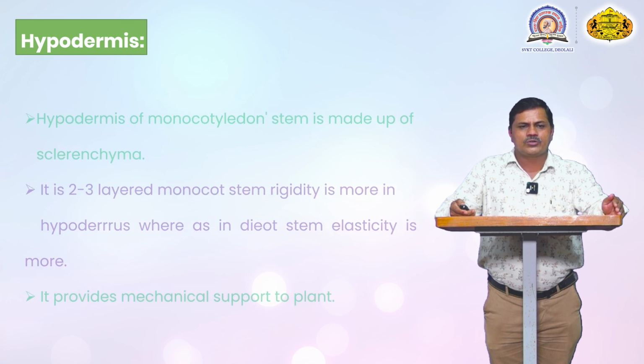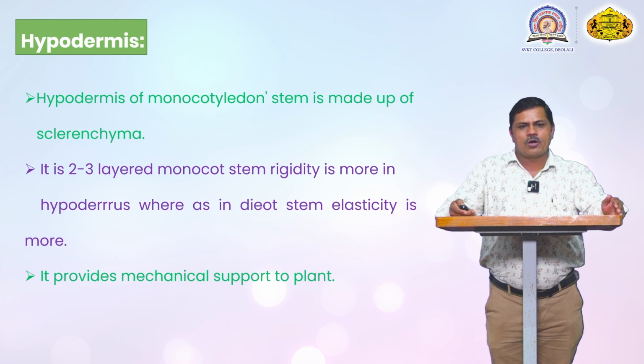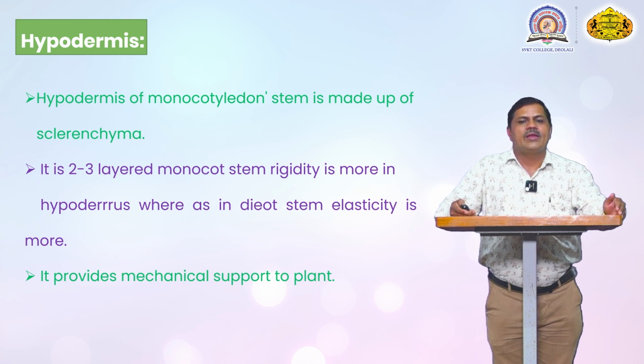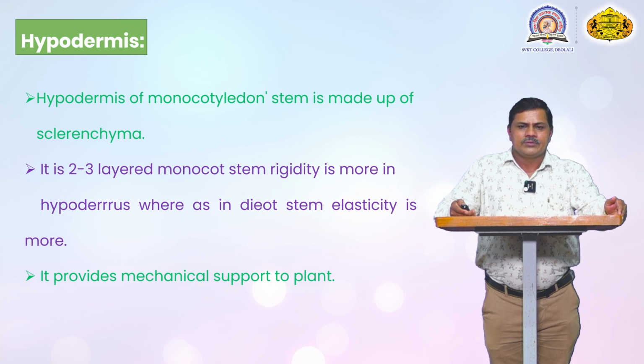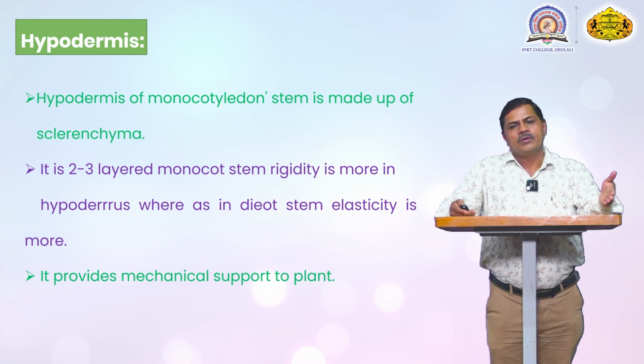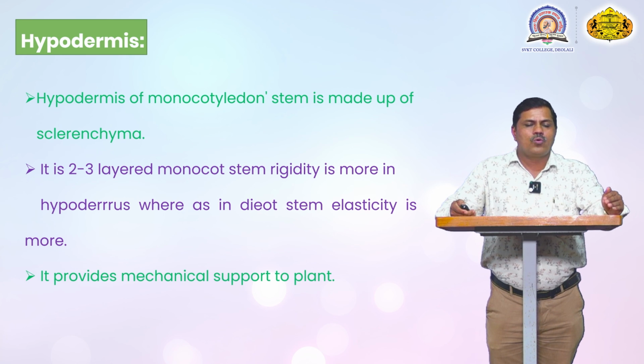Just below the epidermal cells is another layer called the hypodermis. In the monocotyledon stem it is made up of sclerenchymatous cells, one to three layers. Rigidity is greater in the monocot hypodermis, whereas elasticity is greater in the dicot stem. So the hypodermal cells provide mechanical support to the plant.